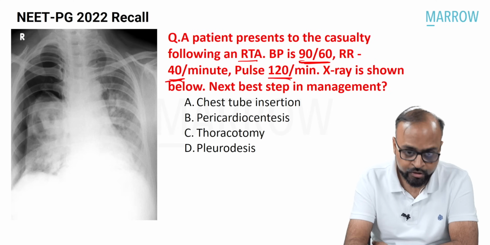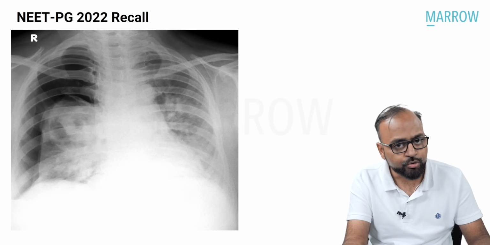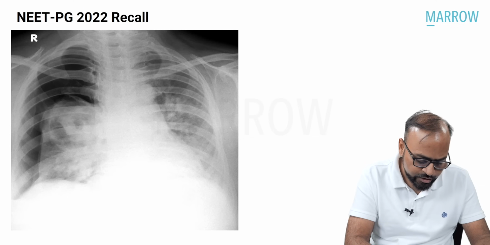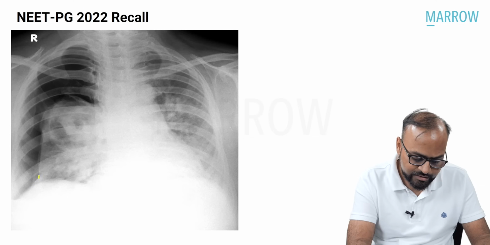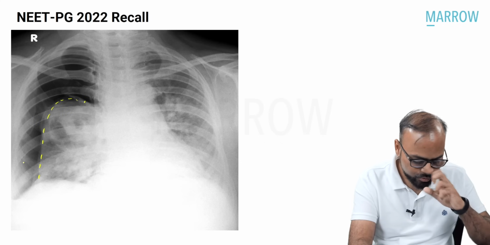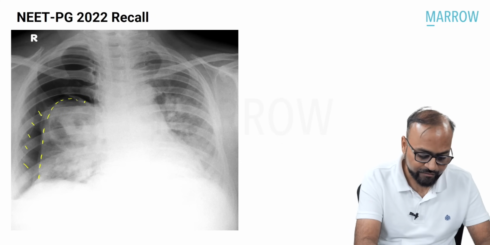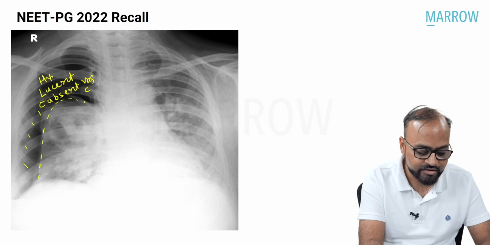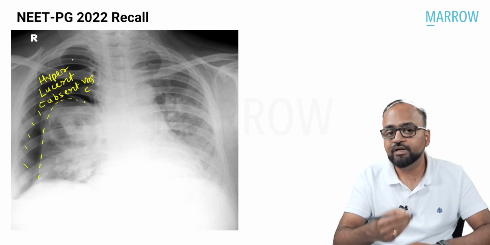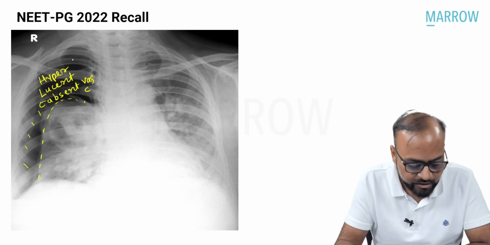Now, if you see in this particular radiograph, what is the finding? Here, what we are able to see is a sharp line along the surface of the lung. Outside the lung, the pleural cavity is appearing lucent or black with absent vascular markings, that is, hyperlucent.